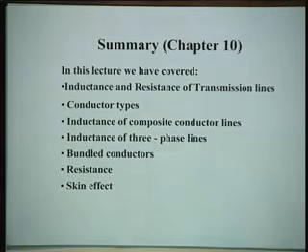Then inductance of composite conductor lines, single conductor, single phase, three phase, symmetrical spacing, unsymmetrical spacing, unbundled conductors, bundled conductors, all these things you have of course read, we have just revised it.